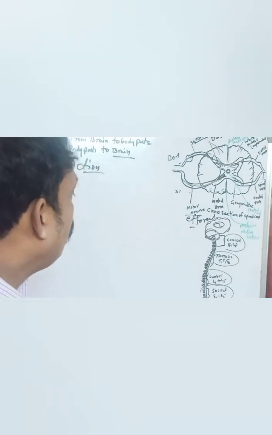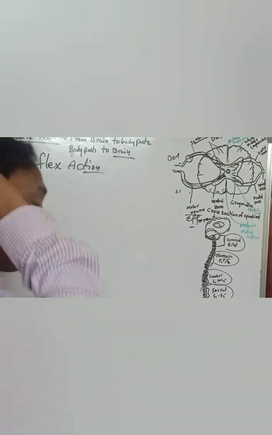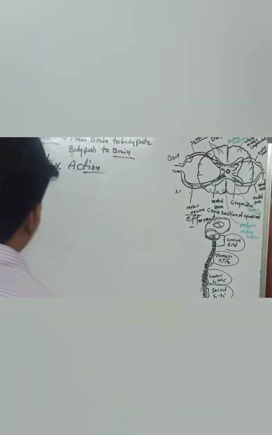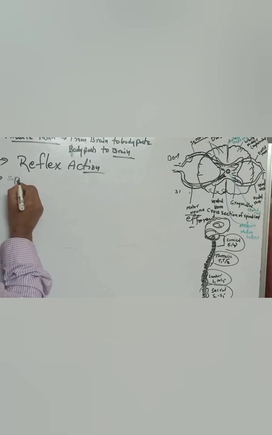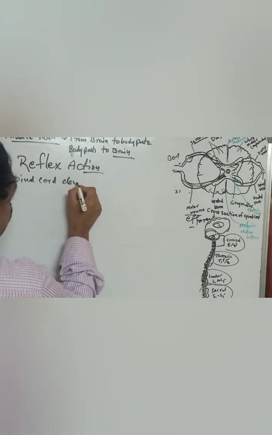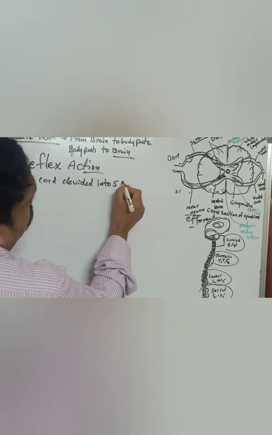The spinal cord is located in our dorsal region, in the neural canal. The spinal cord, or the vertebrae, is divided into five parts.